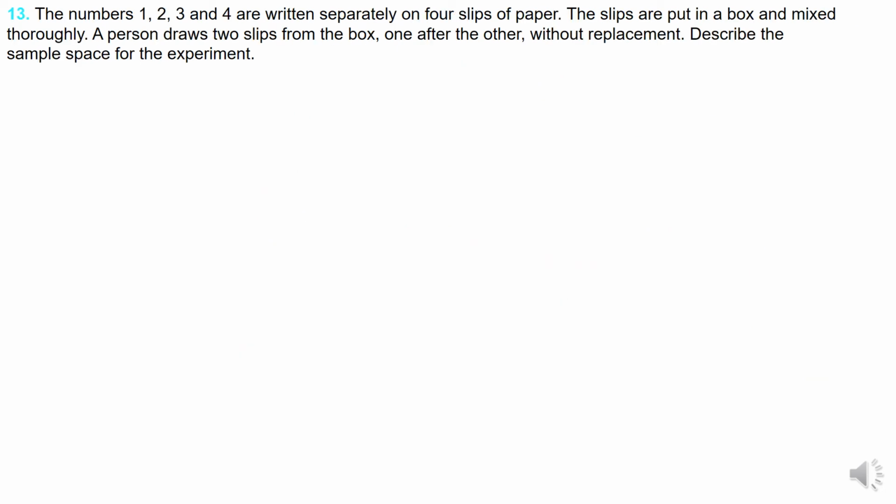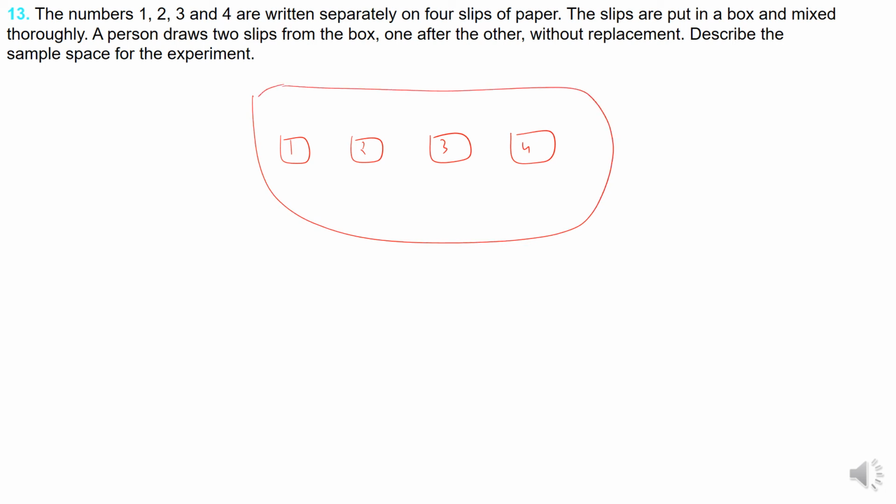Now exercise 13. The numbers 1, 2, 3, 4 are written separately on 4 slips of paper. The slips are put in a box and mixed thoroughly. A person draws 2 slips from the box, one after the another, without replacement. Describe the sample space.